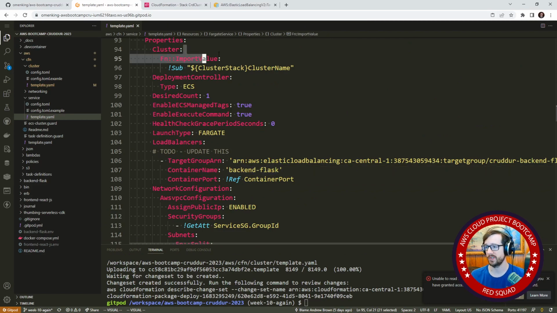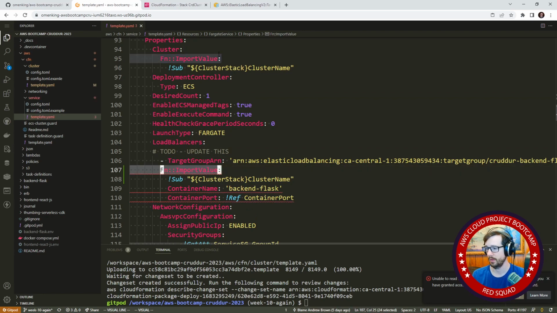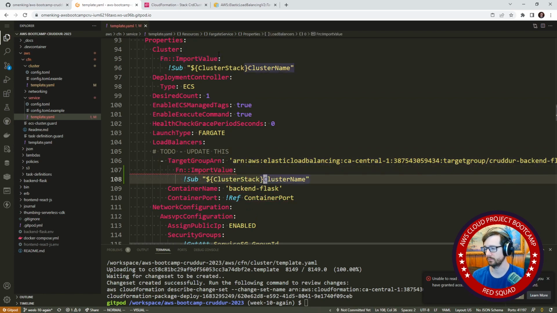And in here, we can reference them. So we have that import value. That's how we do cross stack. And so this is for, we're deploying the backend right now. So we'll do backend TG ARN.